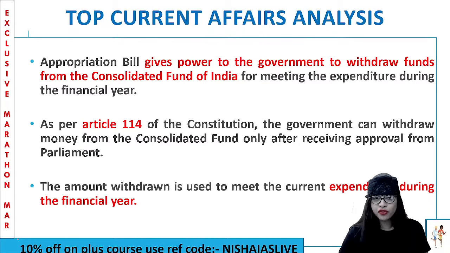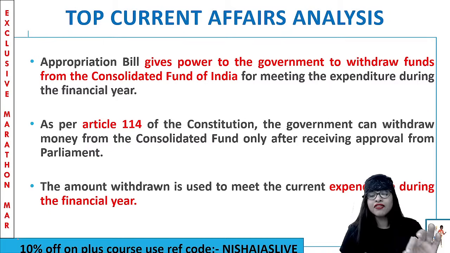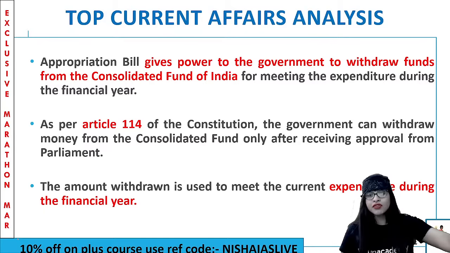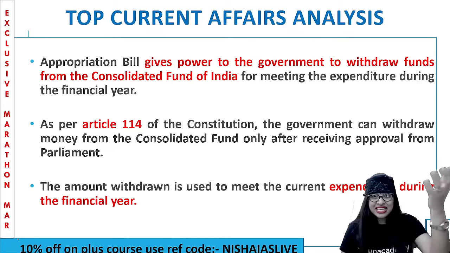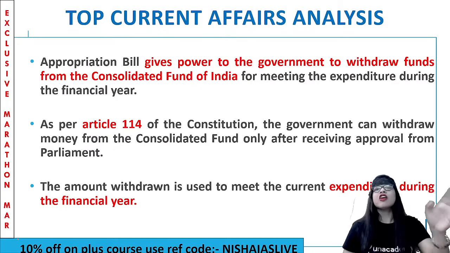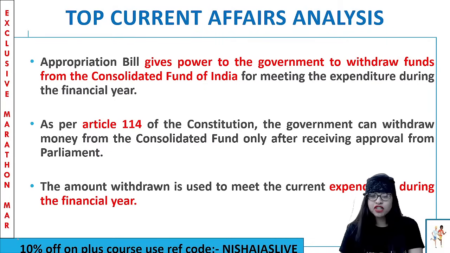And as per Article 114 of the Constitution, the government can withdraw money from the CFI only after receiving approval from the parliament. The parliament has to give an approval. The money can be taken for the development of road or rail or whatever from the CFI, but approval is required because this money is coming from the public into the government. So the government can't just take it like that; there has to be a proper procedure. Another important point is you cannot take a fund and utilize it for some other purpose. The amount withdrawn must be used to meet the current expenditure during the particular financial year. The current financial year is 2020-21, so for the current expenditure you withdraw the money and utilize it. Clear?